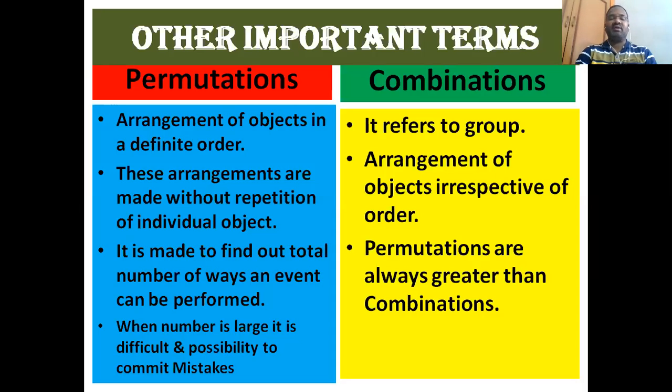Combination means what? Permutation means arrangement of objects in a definite order. But combination means combining, grouping. When you make a group, then we apply the term combination. It refers to a group, an arrangement of objects irrespective of order. You need not go through any order. In any way you can arrange them, but it has to make a group, a class. That is called combination. But remember, my friends, permutations are always greater than combinations. So the number of permutations will be more when you compare with the combinations.